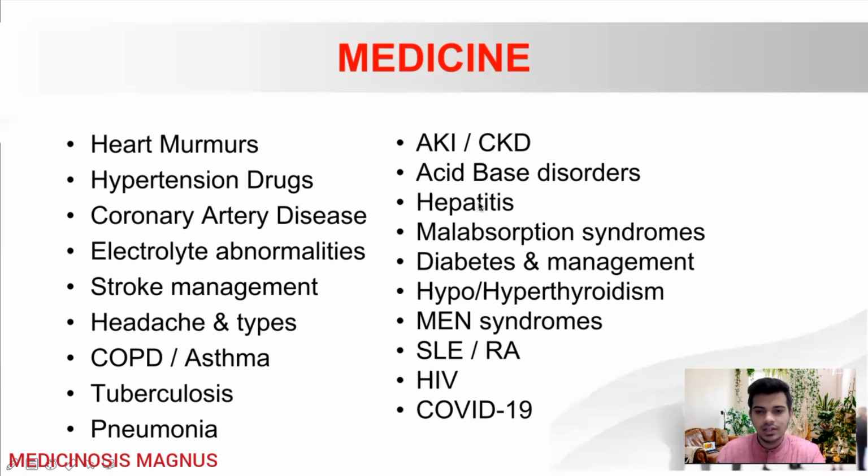Then for hepatitis, you will need to know about the titers and the diagnostic values, which will elevate when, mainly for hepatitis B. Then another important topic that has been asked in the recent exams, not previously, but in the recent exams, I've been seeing lots of questions on celiac disease, Whipple's disease, all those malabsorption syndromes.